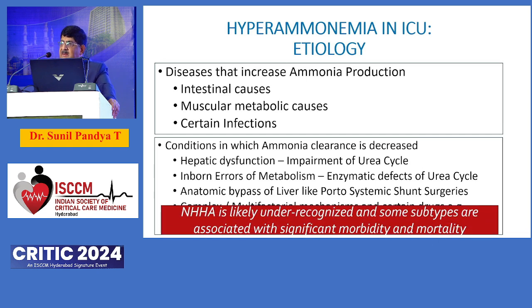Importantly, because hepatic encephalopathy is the commonest cause of hyperammonemia, we tend to undermine and disregard the non-hepatic causes, which have to be on the radar.